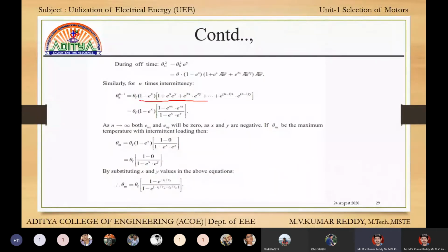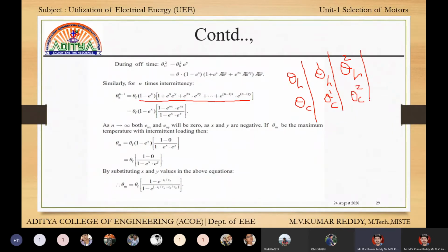To find the final general equation, we are taking equation 1, equation 2, equation 3, equation 4. That is the condition theta h, next theta c. This is condition 1. Next one is theta h1, theta c1. This is condition 2. Next one is theta h2, theta c2. This is condition 3. Next is condition 4, condition 5 and so on.